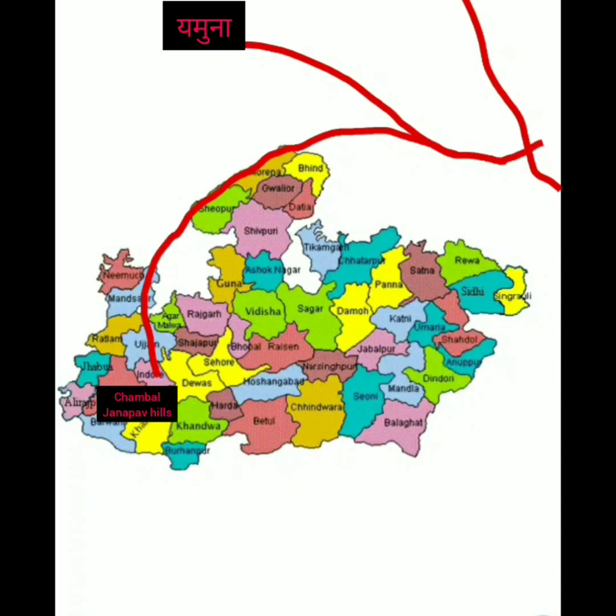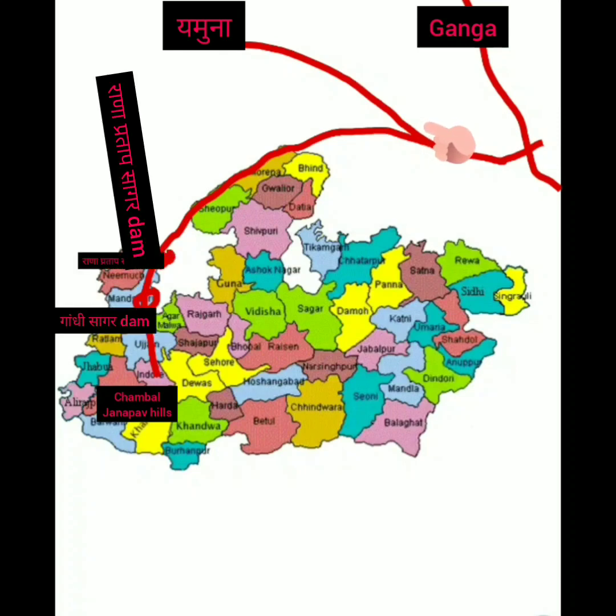And further, it meets the Yamuna in Uttar Pradesh. There are two dams, Gandhi Sagar Dam in Madhya Pradesh and Rana Pratap Sagar Dam in Rajasthan. Second river is Kali Sindh, which starts from Dewas, passes through Shajapur and Rajgarh districts and meets the Chambal at Kota district in Rajasthan.